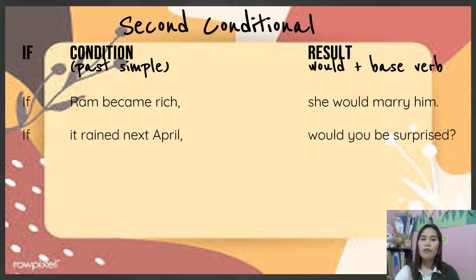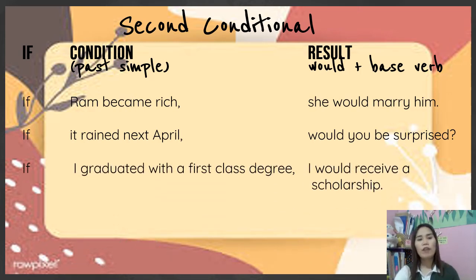Next, if it rained next April, would you be surprised? So the condition is not based on fact. What do you think? Will it rain in April? Okay, so next, if I graduated with a first class degree, I would receive a scholarship.